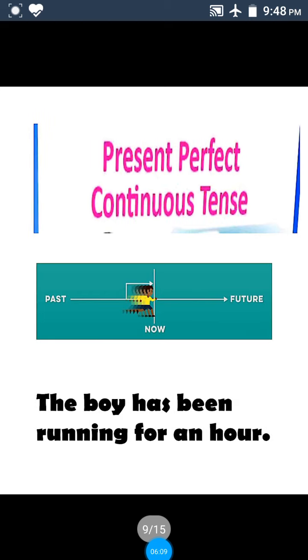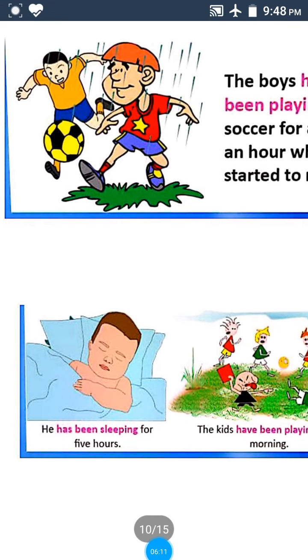For example, he has been sleeping for 5 hours. If in this sentence time is given exactly, that means a point of time, like he has been sleeping since 7 o'clock, as it is given time 7 o'clock, that's why we have to use since. But it is not given exact time, only a period is given, 5 hours. 5 hours is a period of time. So that's why we have to use for.